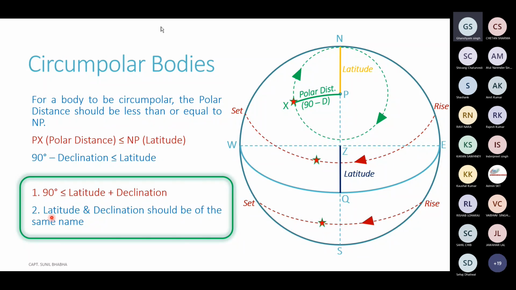If height of eye decreases, the visible horizon is again going to change. So it is difficult to show the visible horizon in this particular diagram. That is why we always make it standardized basis the rational horizon of the observer. And the difference between both of them is so small that it does not create a substantial error in our answers. So that is how we are able to manage it.